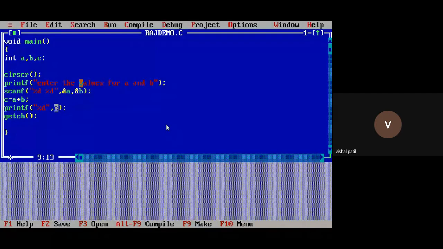Why? I'll tell you. Because I want to take input through the scanf function, so I will take 10 as an input. It will get stored at a particular memory address in the memory. Because in memory there are so many memory addresses present. So 10 will be stored at a different memory address, 20 will be stored at a different memory address. This ampersand symbol indicates the memory address of that variable.